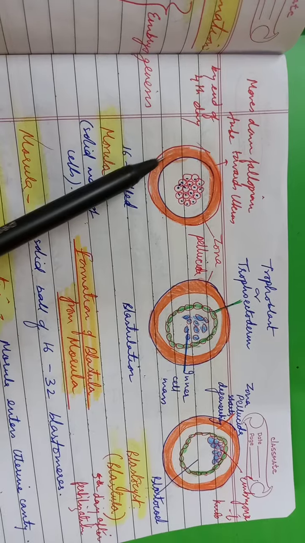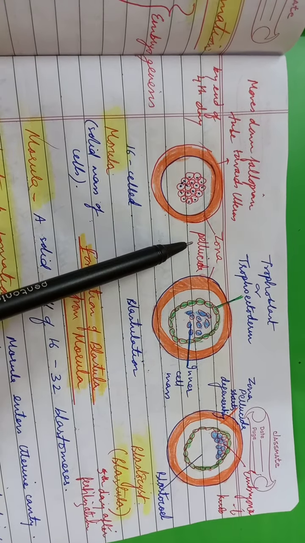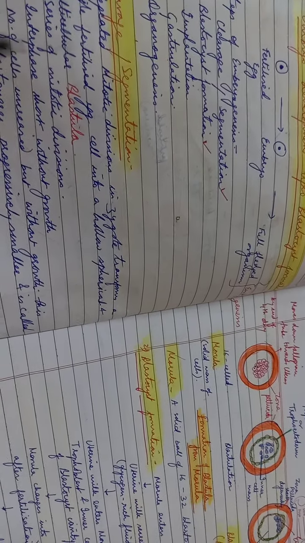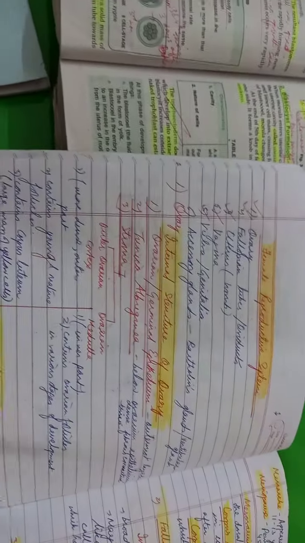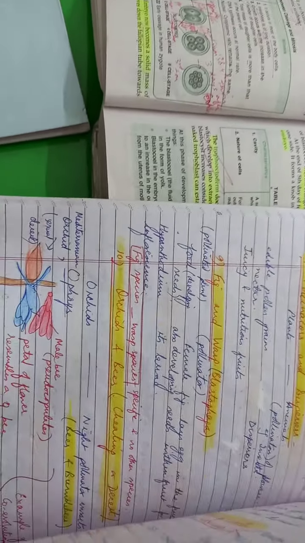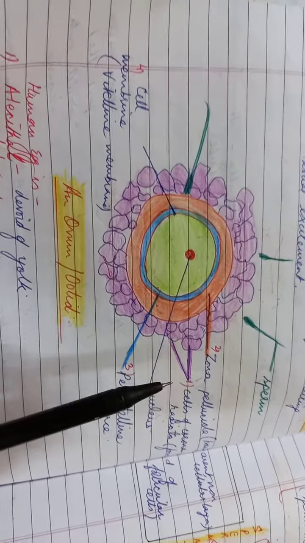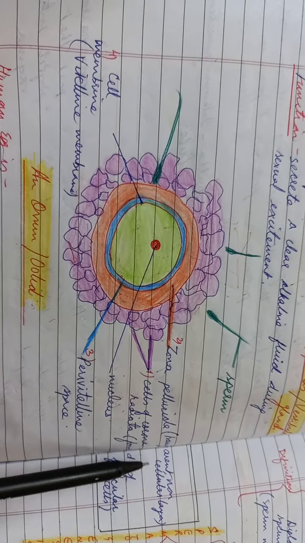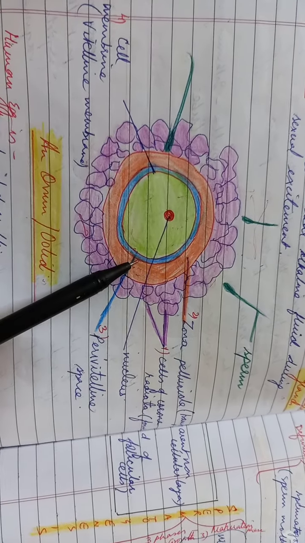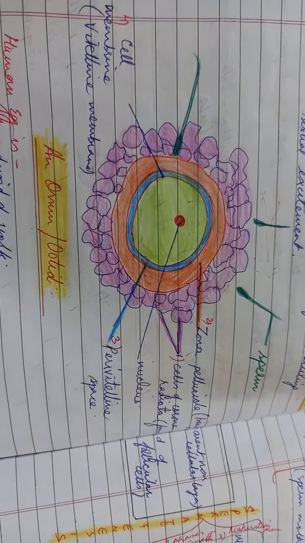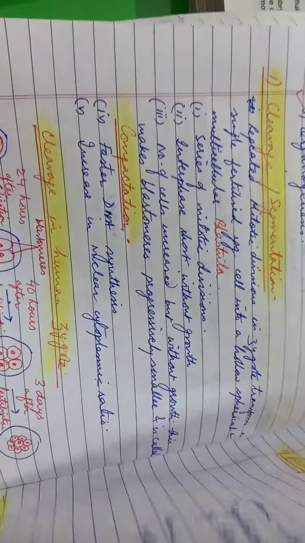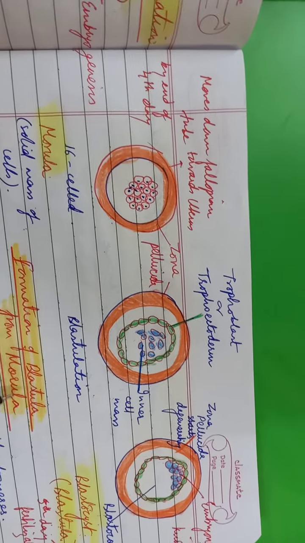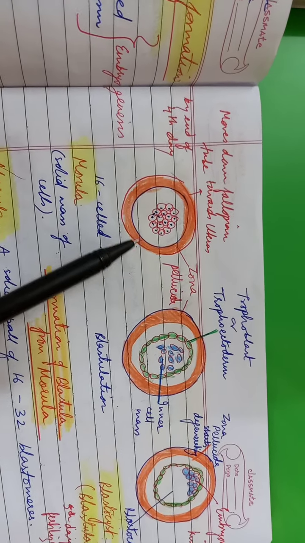Can you see here? This is still surrounded by the zona pellucida, the same transparent layer. I'll have to go back to the previous diagram. So here I had explained this was the structure of the ovum, the zona pellucida, which was a transparent non-cellular layer around the ovum or an ootid. So the same zona pellucida is still persisting around the morula, right? And this is about the same size as the zygote.